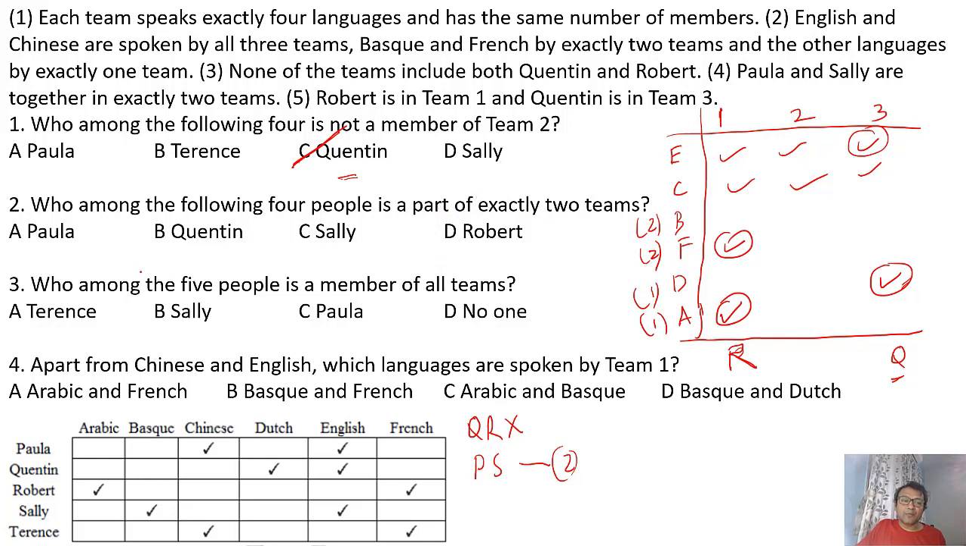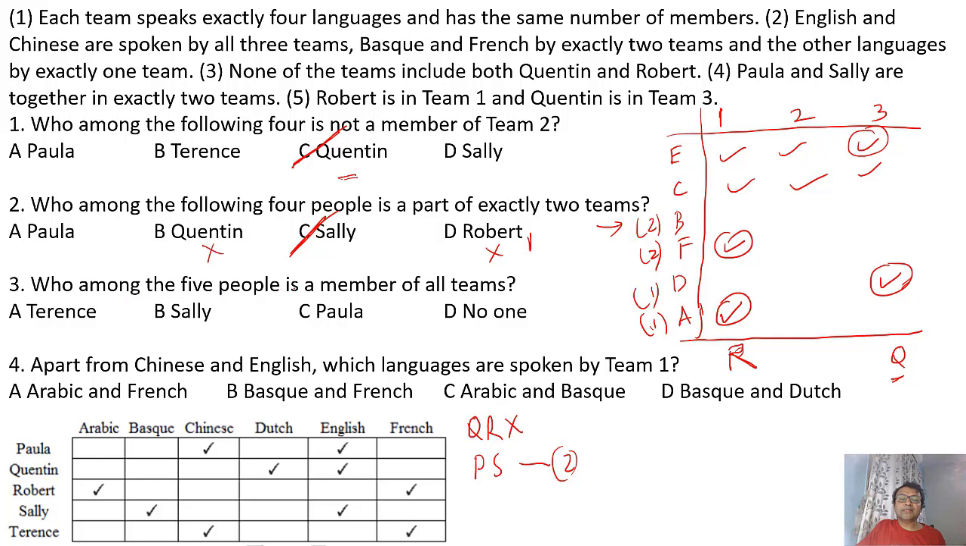Okay, so let's look at people. Let's look at Robert. What does Robert speak? French and Arabic. But Arabic is only in 1 team. So Robert can be only in 1 team, so he can't be the answer. Same with Quentin, we found out earlier, he can be only in 1 team because he speaks Dutch. So he can't be the answer. Coming to Sally, what does Sally speak? Sally speaks Basque. She's the only person who speaks Basque. And Basque has to be in 2 teams. So that means Sally has to be in 2 teams. So directly C is the answer without any calculation.